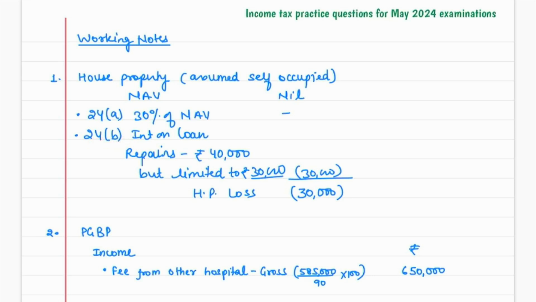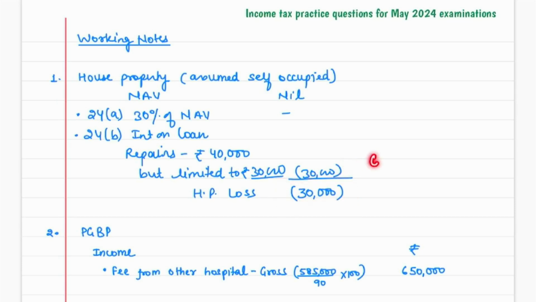I believe that you remember this point. Second point, because the assessee is following the optional scheme over here, we can give this deduction. But for repairs and renewal, the maximum deduction available for self-occupied is 30,000 rupees. So here we'll get this particular deduction of 30,000 rupees, and house property loss would be negative 30,000.